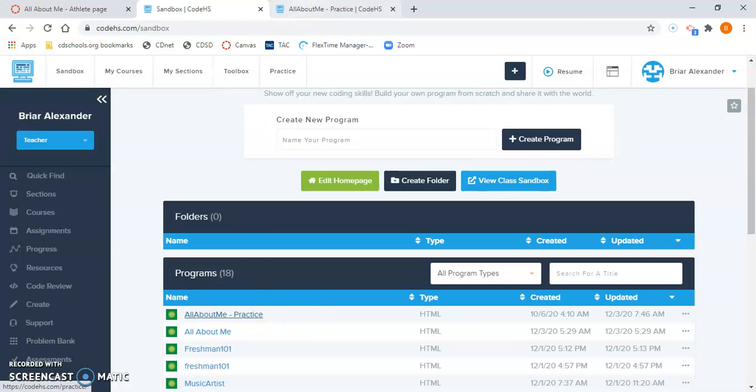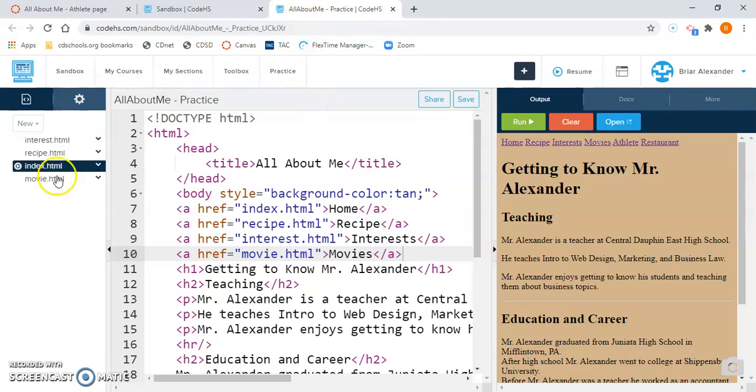Now once you click on it, it'll open up, and this will be the familiar setup. We have our pages on the left-hand side of our screen, the coding in the middle of the screen, and our test area over on the right-hand side of the screen. Remember, so far this school year, we've added 4 pages to our All About Me program: our index page, our recipe page, interest page, and our movie page.